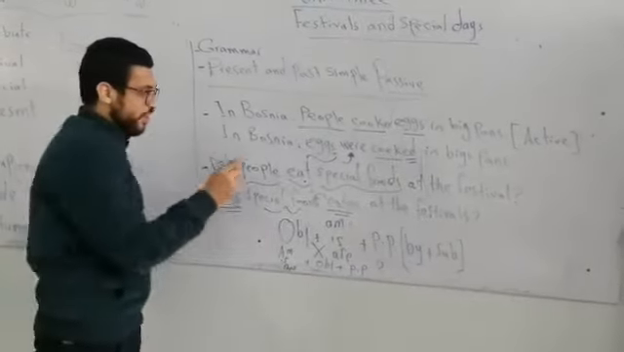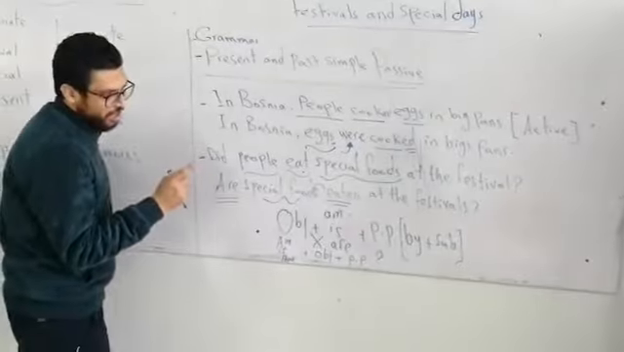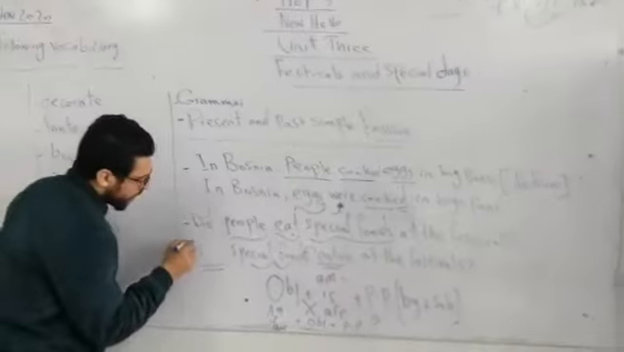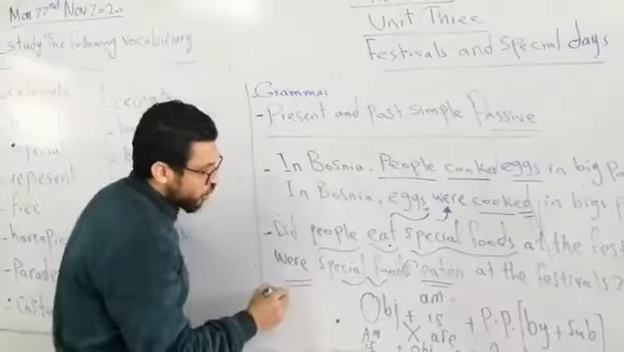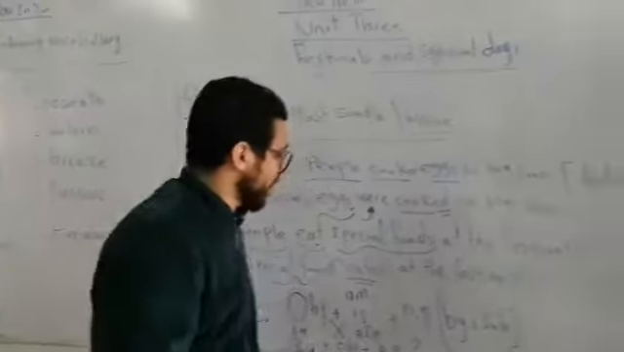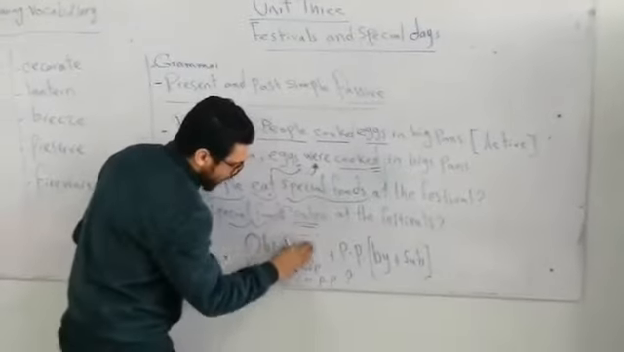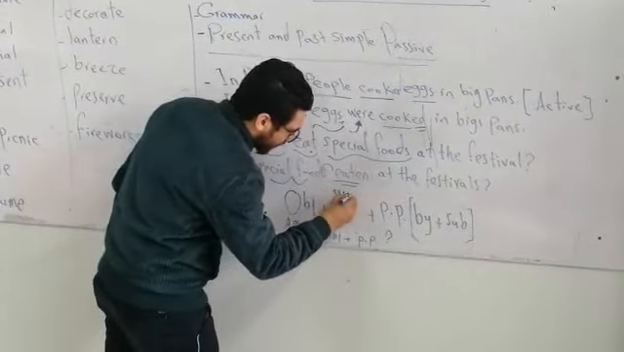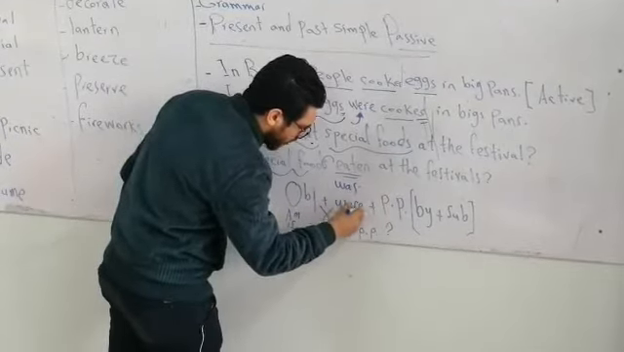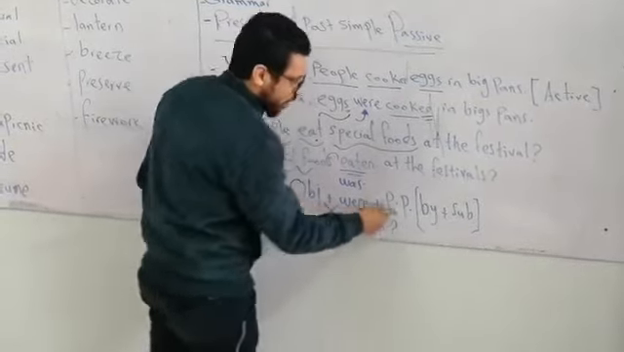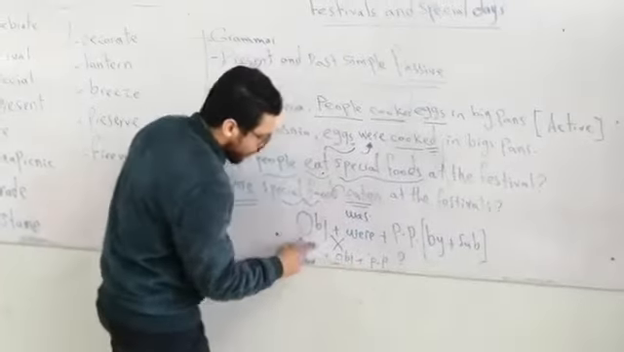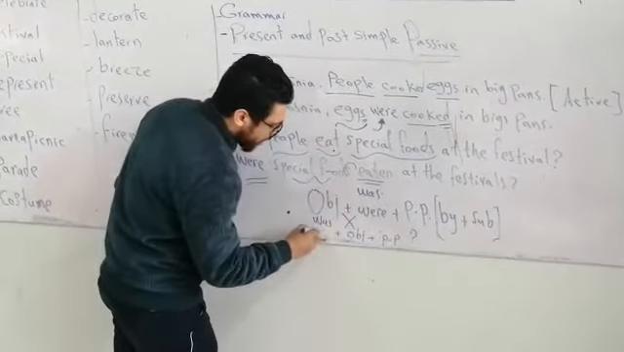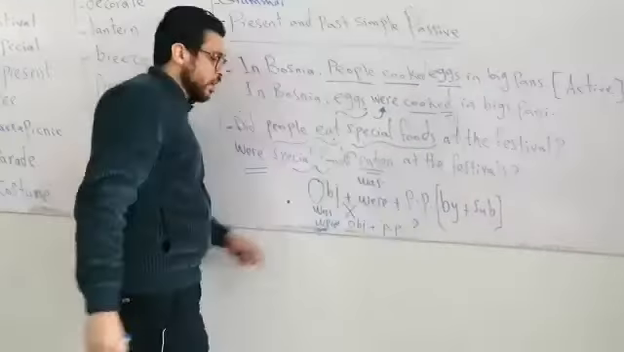If we want to change that question into the passive form, we are going to start with the verb to be in the past form, which is: were special foods eaten at the festival? So if we want to change to passive, we are going to use the past form of verb to be, was or were, after the object, of course, followed by the past participle. And here we are going to change verb to be in the present form into verb to be in the past form, which is was or were.